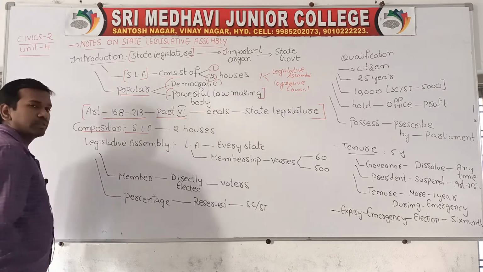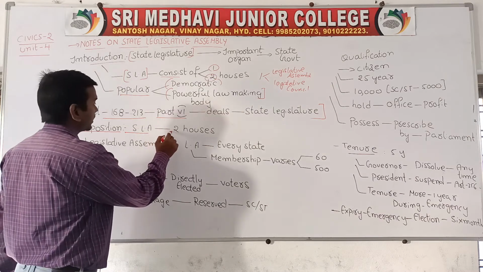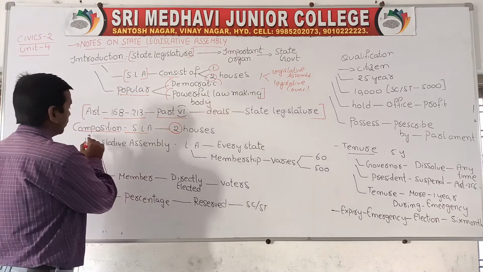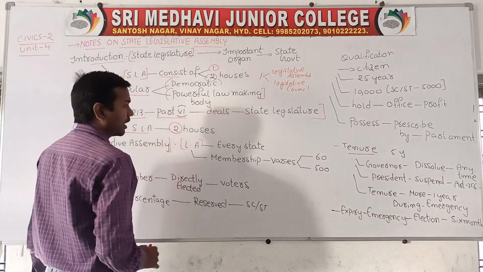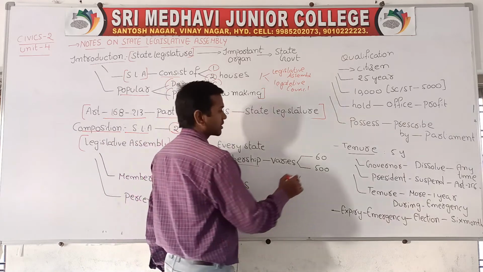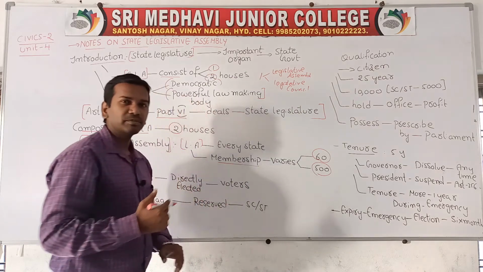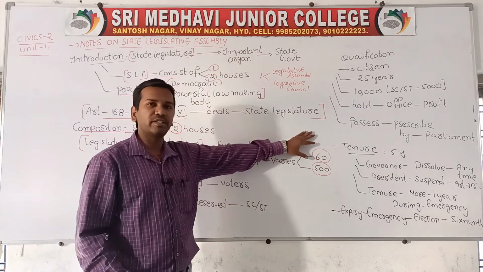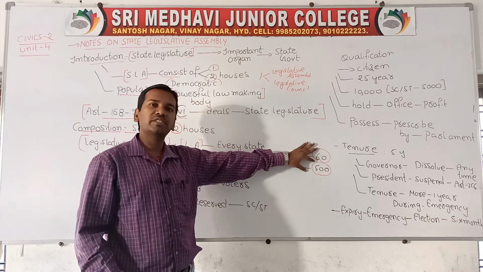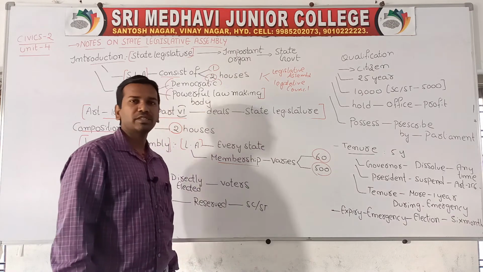Now we will discuss the composition of the state legislative assembly. The state legislature mainly consists of two houses. One is called the legislative assembly. Every state will have a legislative assembly, and the number of members varies from 60 to 500 depending upon the population. When the population size is less, the membership is also less. When the population is more, the membership of the legislative assembly is also more.